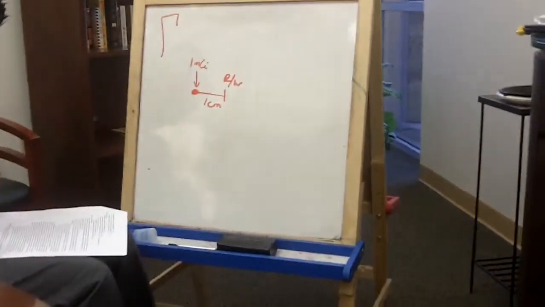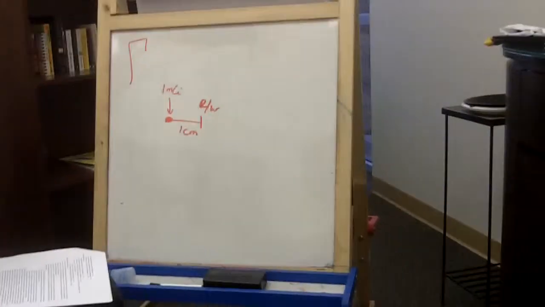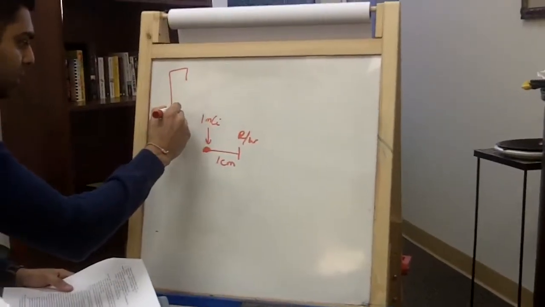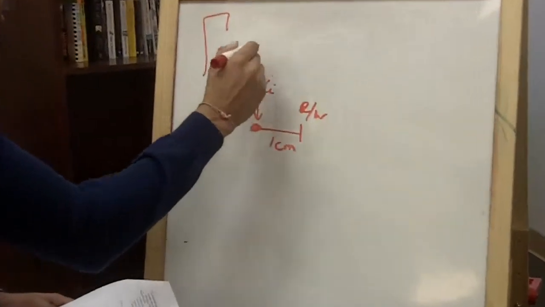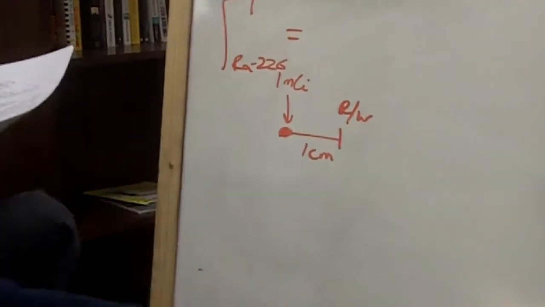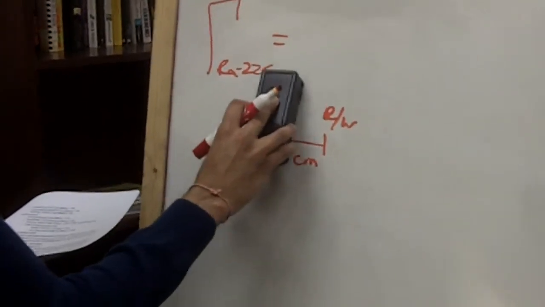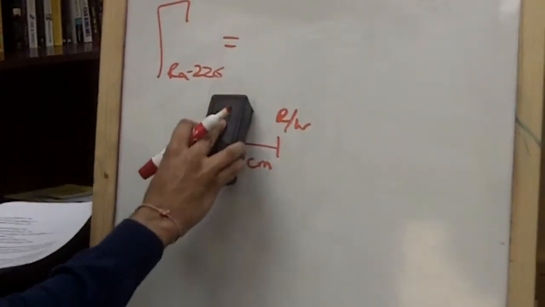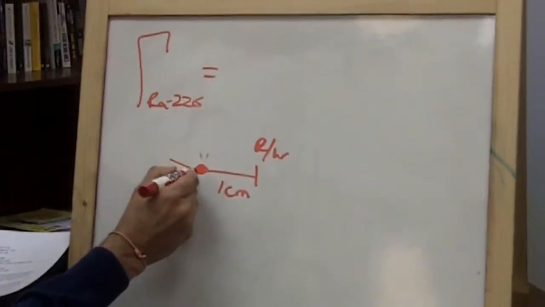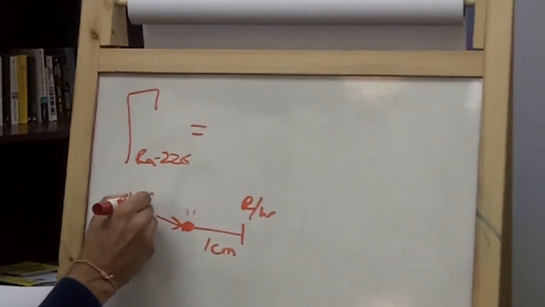Okay. So for example, say we have radium-226. And we'll see the gamma constant for this.